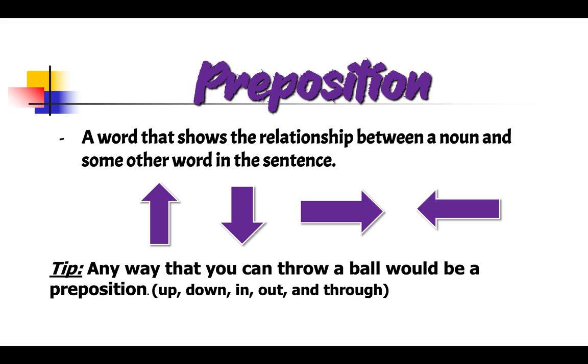Next word, preposition, a word that shows the relationship between a noun and some other word in a sentence. Tip: any way that you can throw a ball would be a preposition. Up, down, in, out, left, right, through, etc.